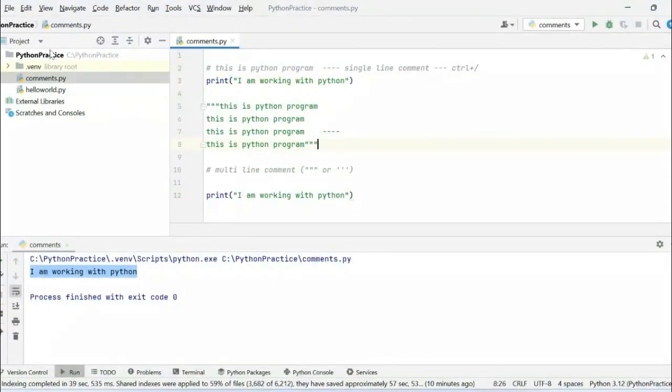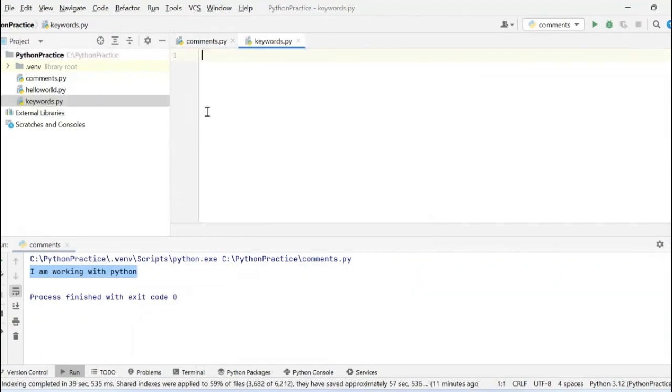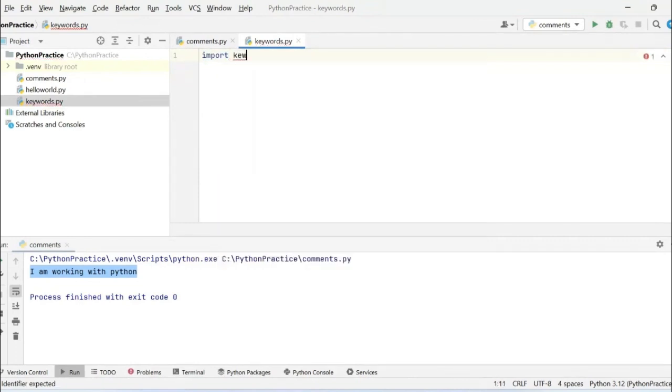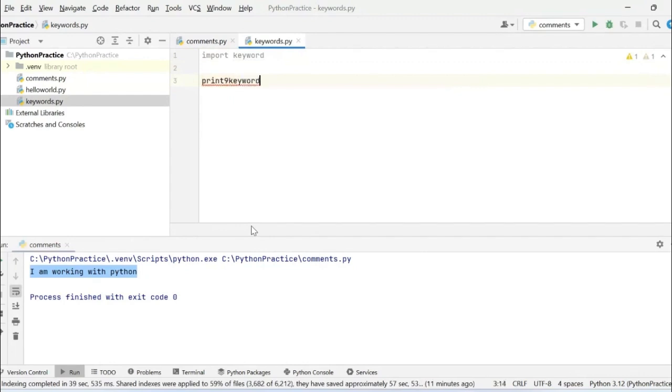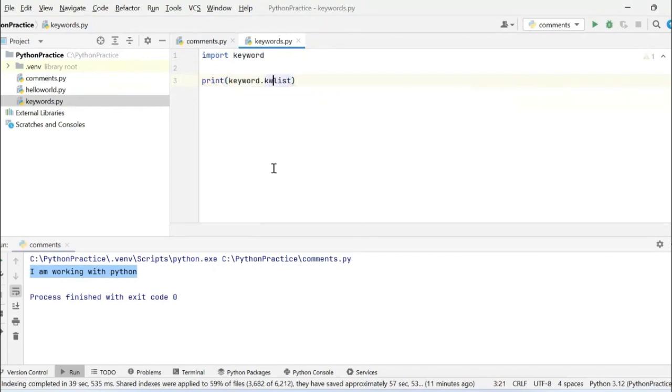Go to PyCharm. Let us create one more file for the keywords. For seeing the keywords, I will just import keyword. This is a library which is present in Python. Upon importing, I want to see what keywords are present in the Python language. For that reason I will use keyword.kwlist, nothing but keyword list. I want to see what the keywords are.